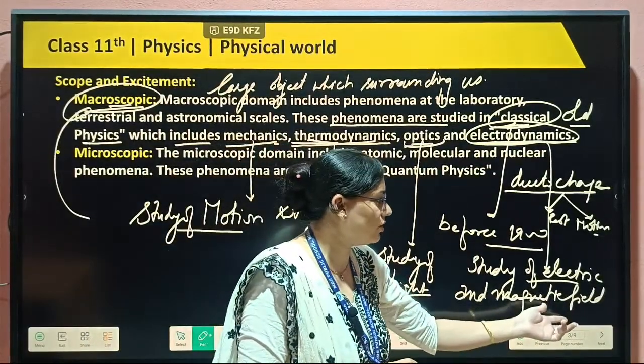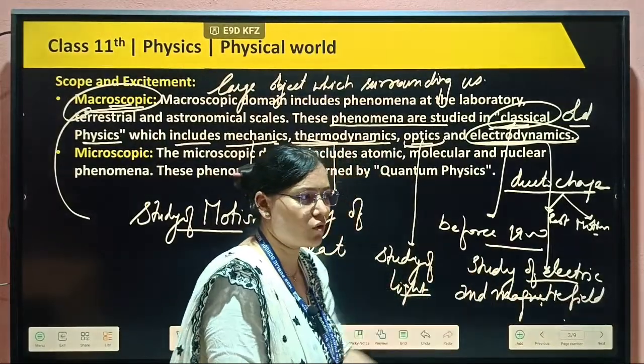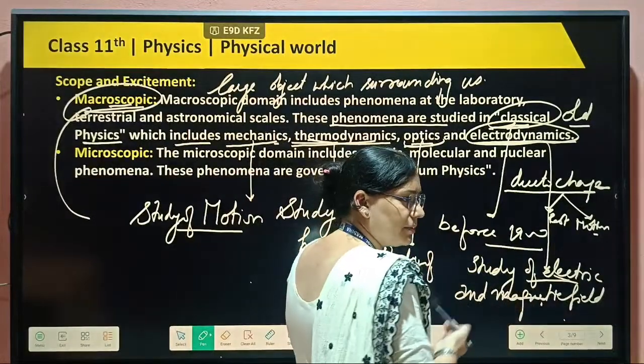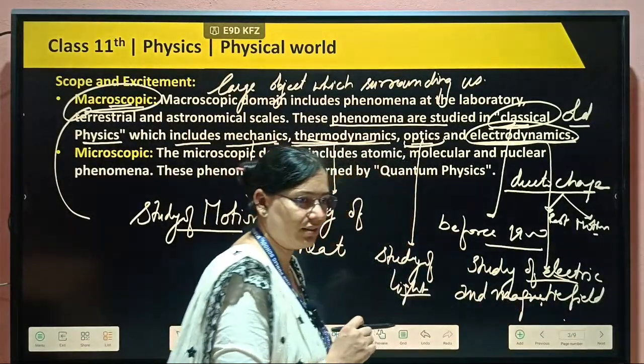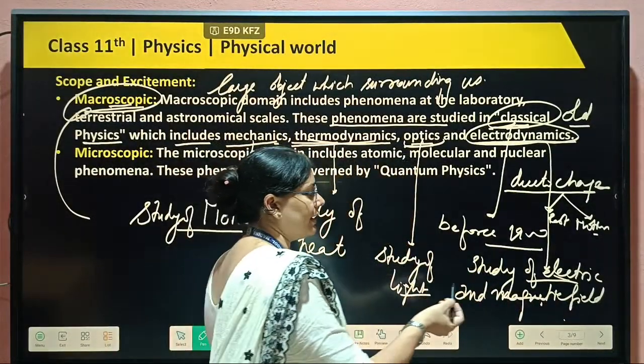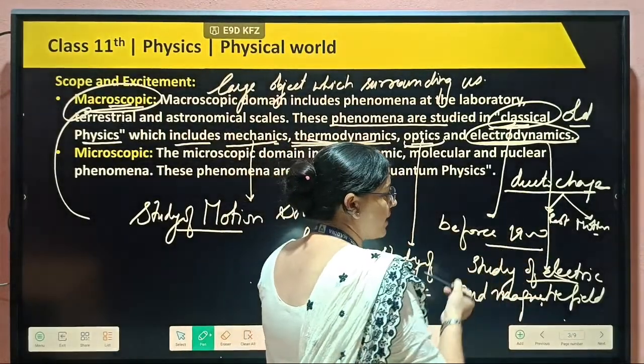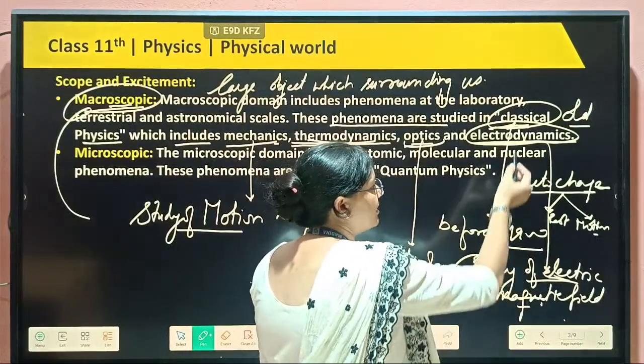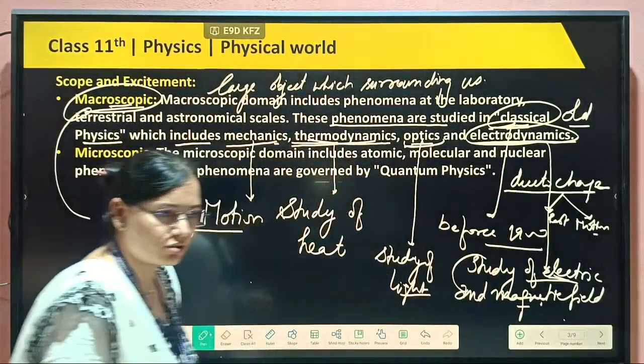So uniform and non-uniform, whether the object is moving uniformly or non-uniformly, in both cases the electric field will be there as well as the magnetic field. Here, due to the flow of the charged particle, we will read about electric and magnetic fields. That's why this study comes in the category of electrodynamics.